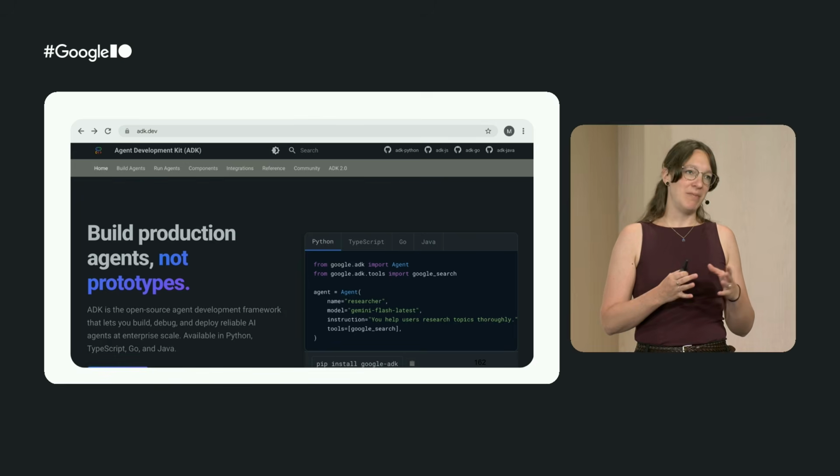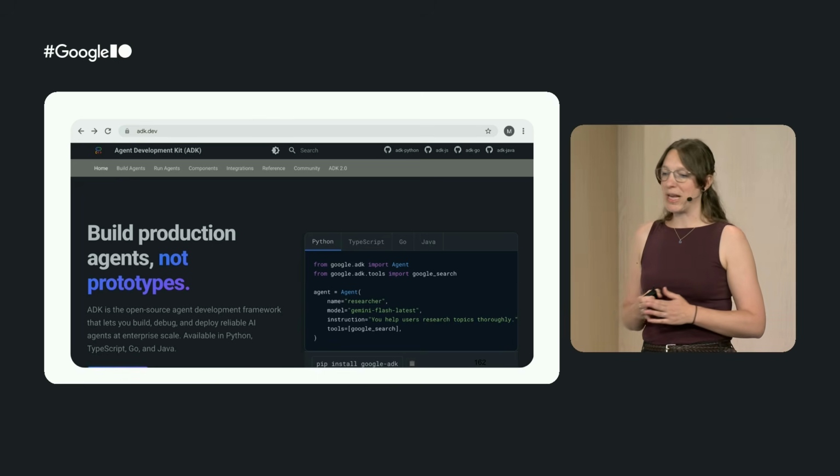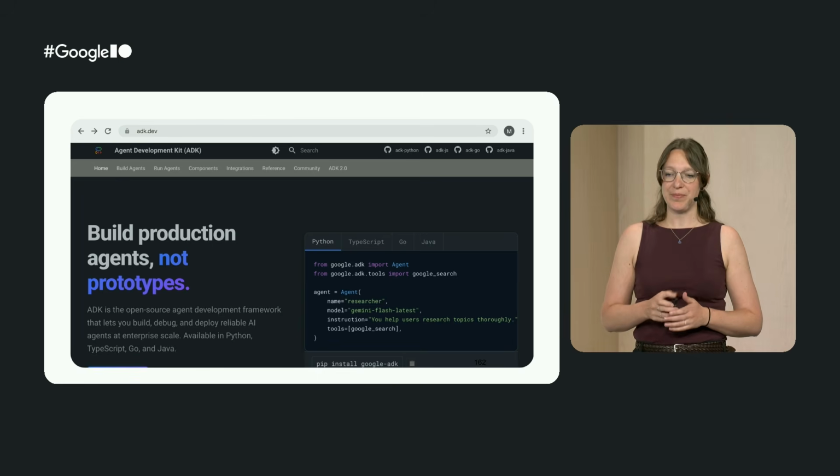Now, as I said, ADK for Android is just starting, and we're looking forward to see what you build with it. Check out adk.dev for more.